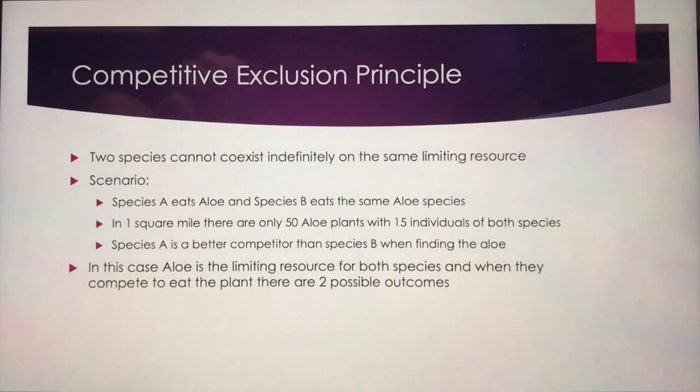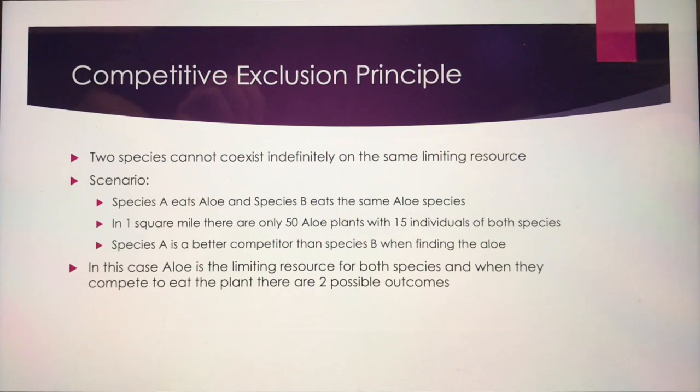Competitive exclusion. The competitive exclusion principle is when two species cannot coexist indefinitely on the same limiting resource. Making a scenario, species A eats aloe and species B eats the same aloe species. In 1 square mile, there are only 50 aloe plants with 15 individuals of both species. Species A is a better competitor than species B when finding the aloe.